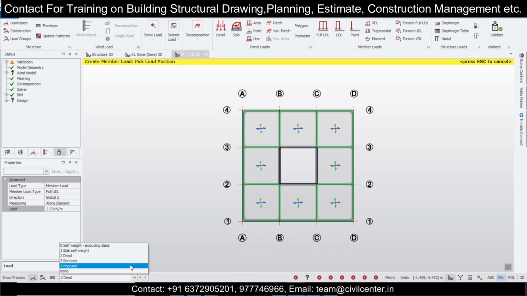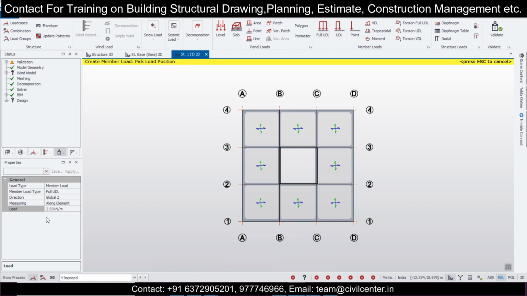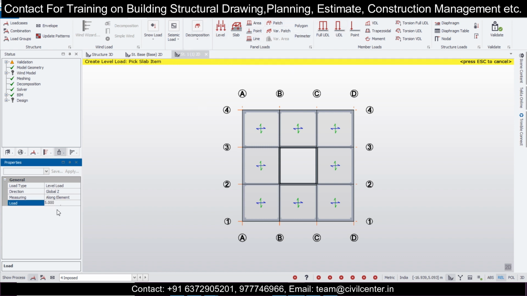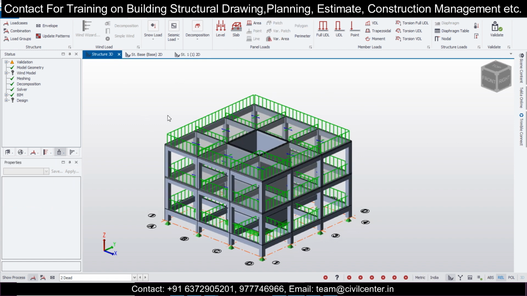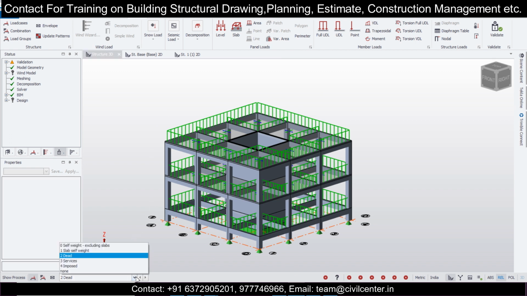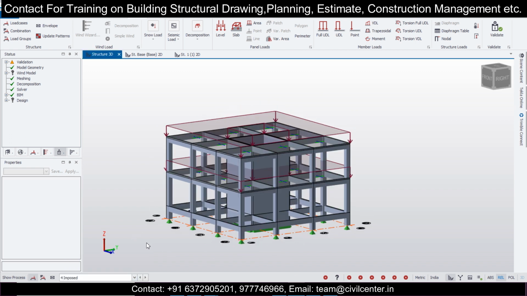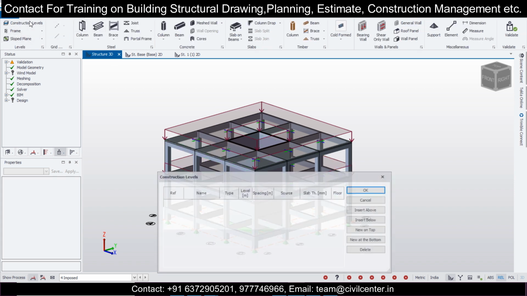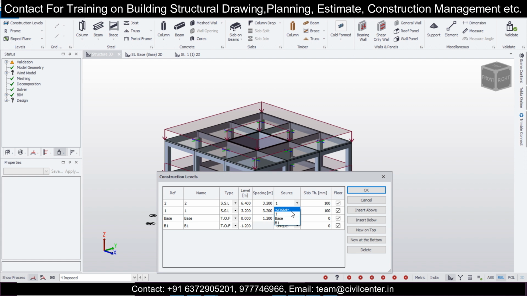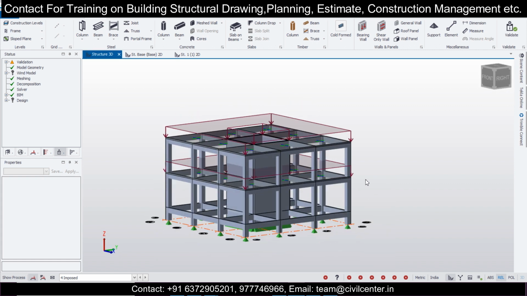So also let's apply the imposed loads as well, full UDL of 2, sorry, no, level load of 2. So level load of 2 we have provided here. You can check here, imposed loads, we provided this, made this similar flow. So you can go here, construction levels, and make this back as unique. Okay, so it is done.